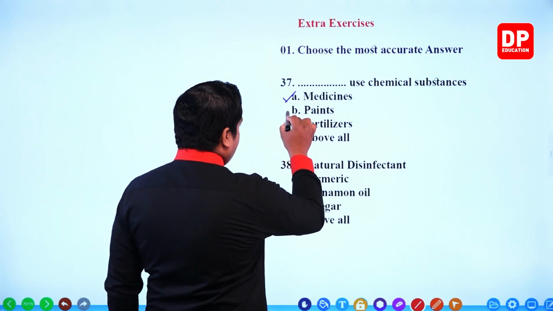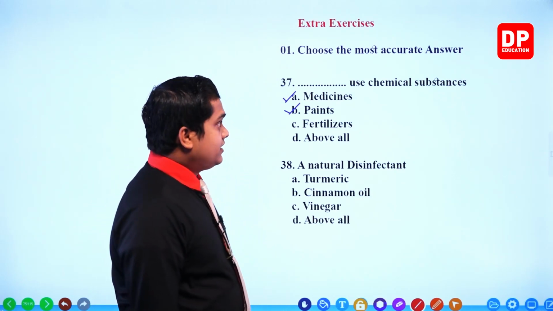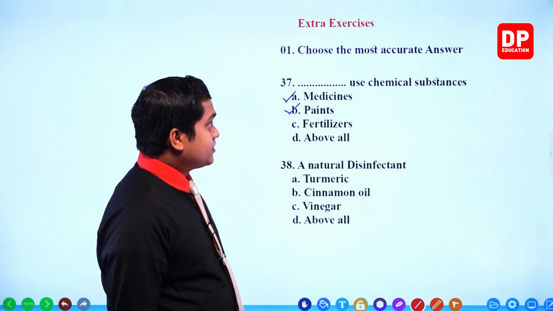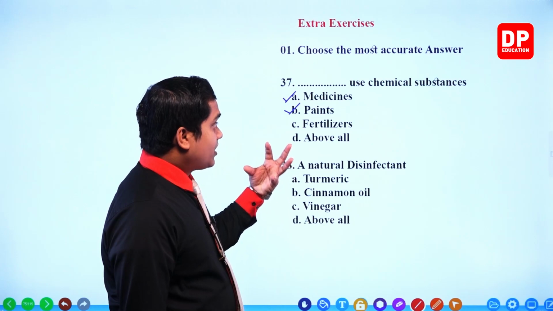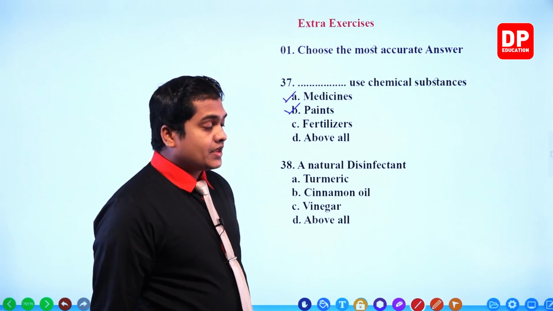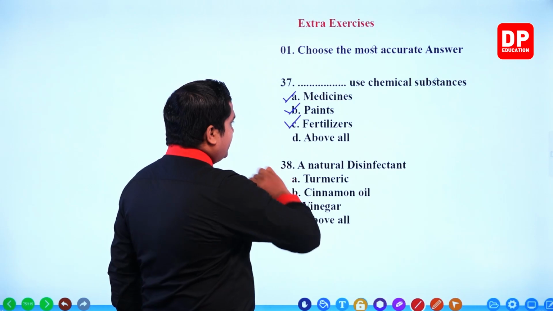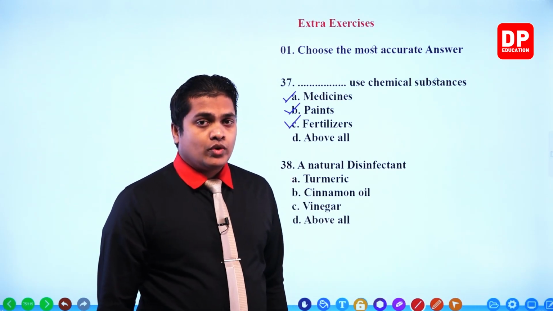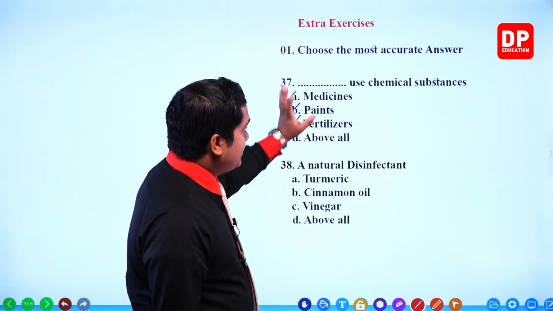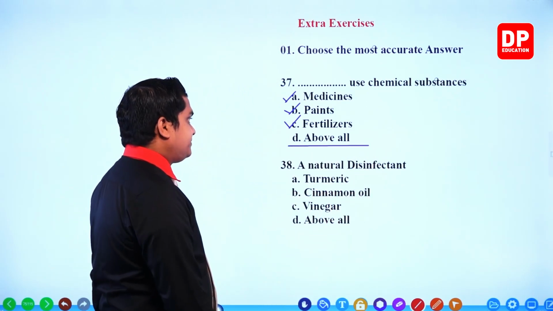No problem. Next one, paints. Of course it is correct. Several pigments and other kinds of substances and chemicals are used to create different kinds of paints. Okay. Next one, fertilizers. Of course it is correct, right? Several chemicals are included in fertilizers. So medicines, paints and fertilizers, all of these things use chemical substances. So all the above should be our answer.